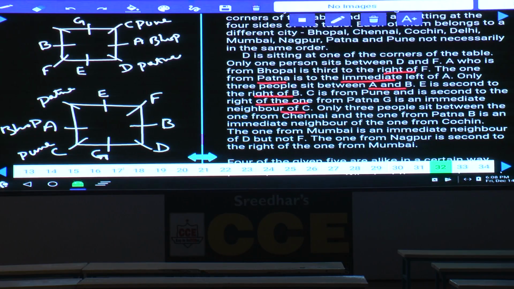Next one, only 3 people between Chennai and Patna. Three persons in between means these 2 persons must be opposite to each other. This is Chennai. Now Chennai and Patna are opposite, hence D is from Chennai.